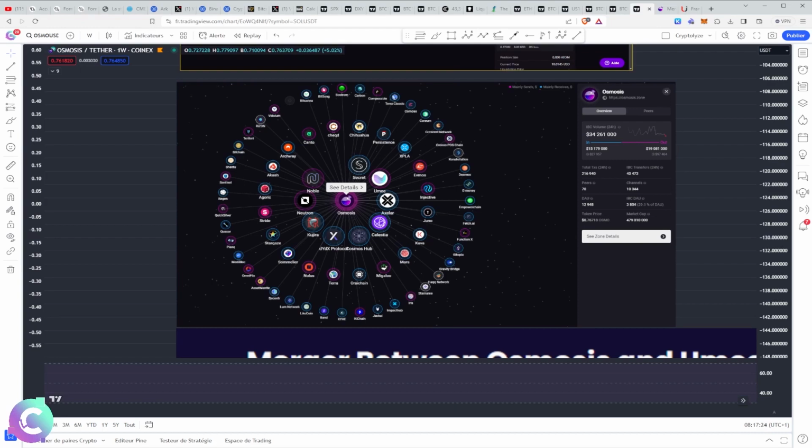You know very well that ATOM, and generally all the cryptos that are on the Cosmos SDK, you must stake them on chain, because it is possible that when a blockchain is launched, you have opportunities to recover airdrops, and we systematically ask to have at least ATOM and OSMO. This is 90% of the time the case.